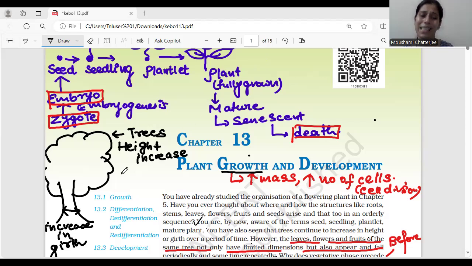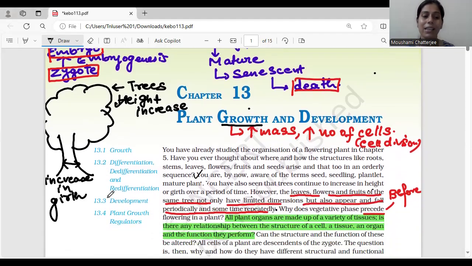So in plants, what do we see? When we see that there is a small plant which is growing and it is developing into a tree, which you can see here. So what are the things which are visible in trees? Basically, you can see that the height of the particular tree is increasing. You can also see that there is increase in the girth, or you can say the thickness basically. All right. So these are the features which you can see.